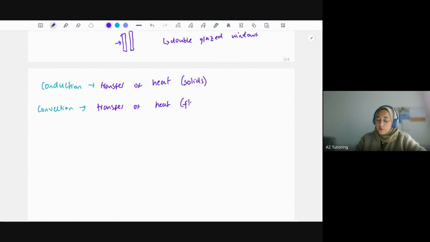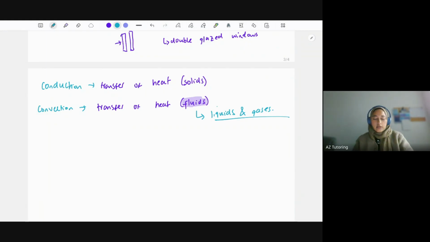Now, when we say fluids in physics, we always mean liquids and gases, not just liquids. That's another common misconception as well. So fluids refers to both liquids and gases. Okay, that's conduction and convection.